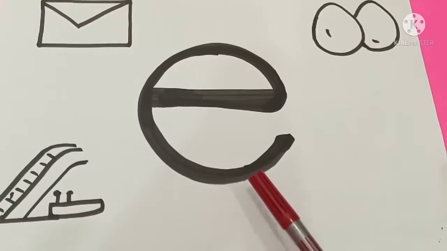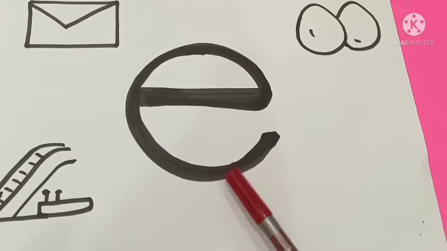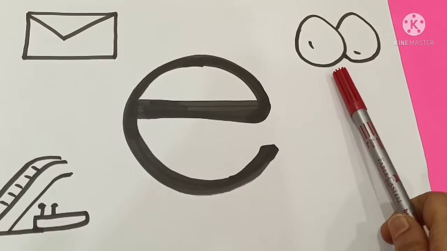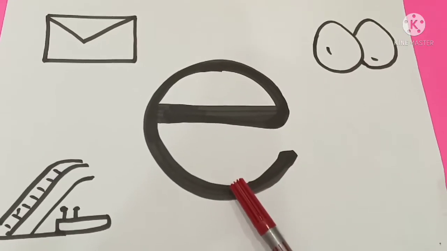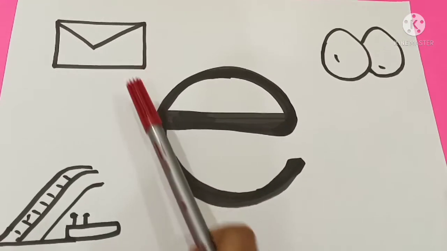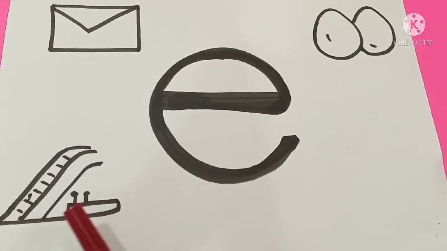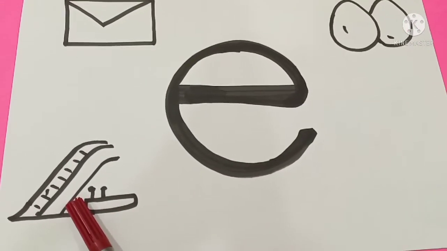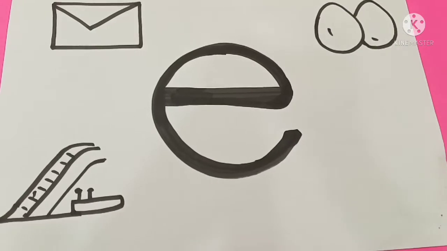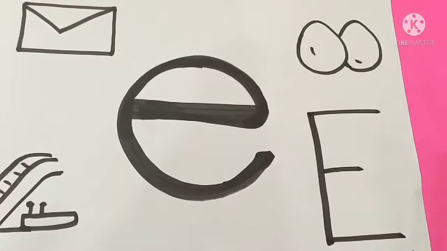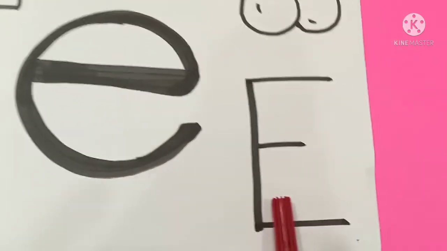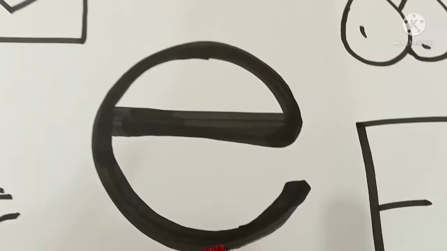Can you see? E. Egg. Envelope. Escalator. Elephant. So this is the letter E, capital E and small e.